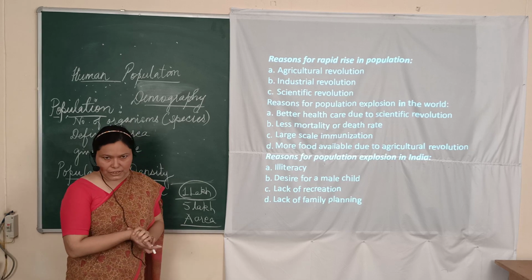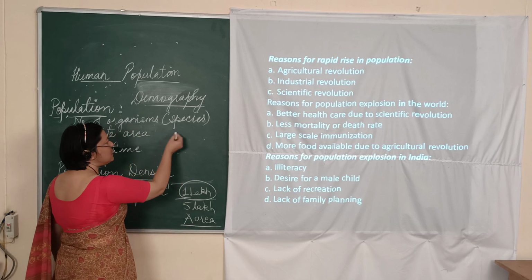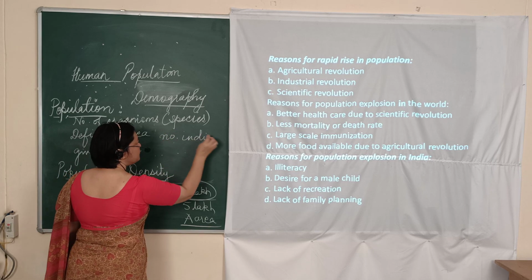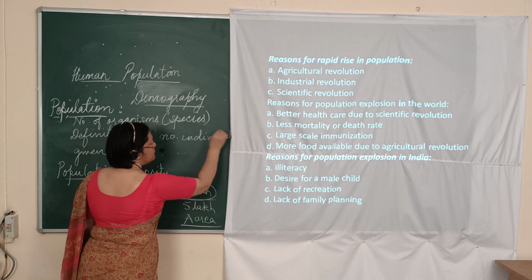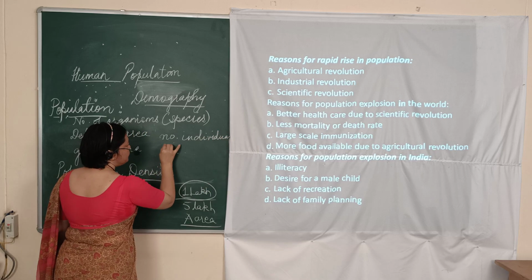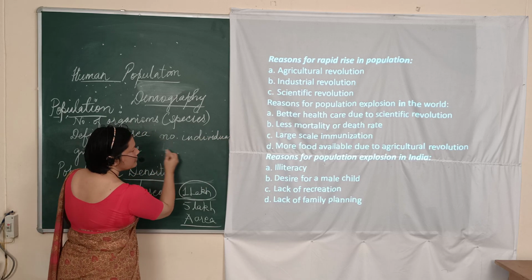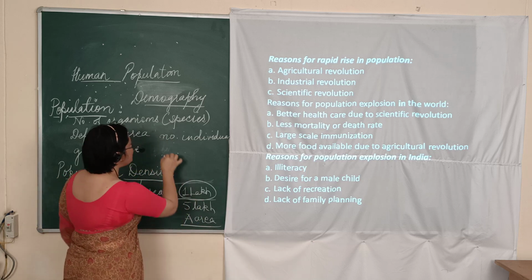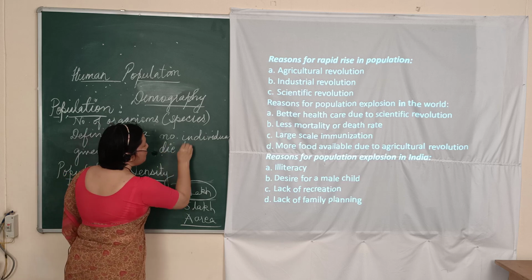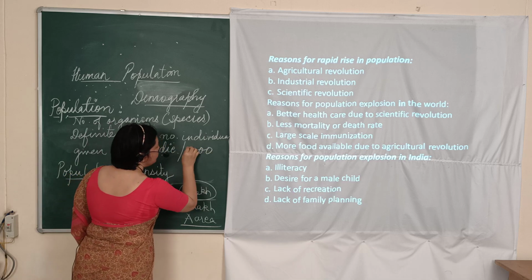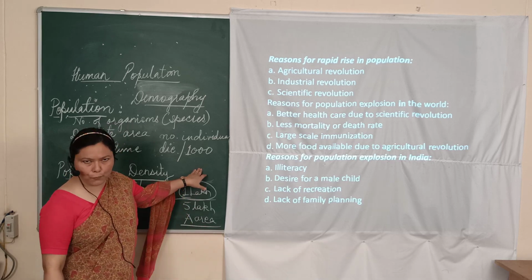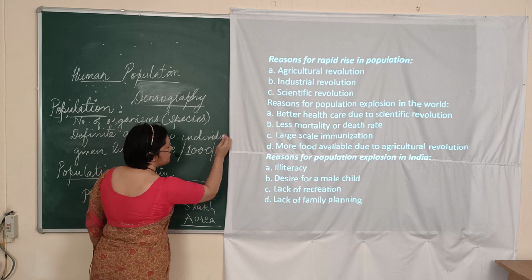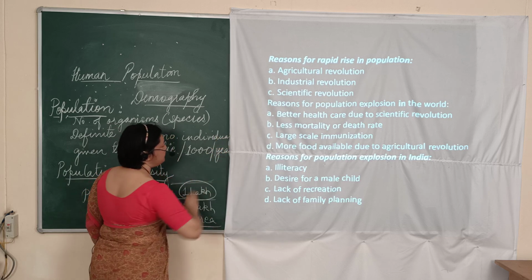Now what is death rate? We have to learn this. It is the number of individuals who die per 1,000 of the population per year.